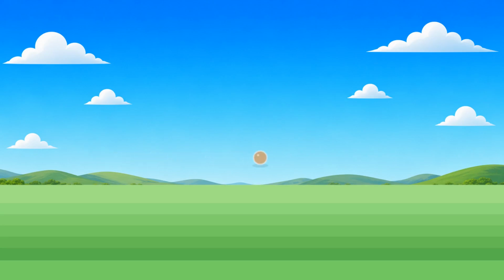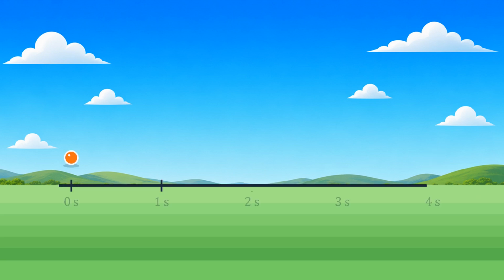Before we introduce instantaneous speed, we need to make one very important distinction: an instant is not the same as a time interval. The difference sounds simple, but confusing the two leads to many mistakes. Imagine a timeline marked at t equals 0 seconds, 1 second, 2 seconds, 3 seconds, and 4 seconds. These marks are like the marks on a ruler, except that they measure time instead of position.